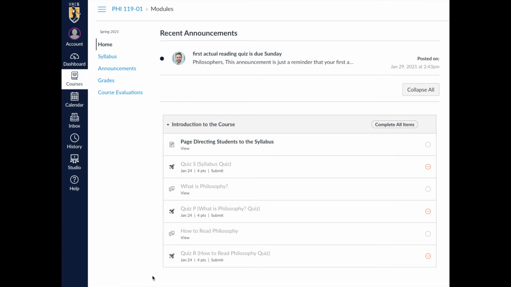Anyway, that first page is in black. That's because it's the only thing you can click on, right? You have to complete that page before you do Quiz S, which is the syllabus quiz, right? You have to do everything in order. I've designed the course that way, I'm structuring the course so that students get the information in the right order so that they don't get confused and they understand the prior material before the later material. That's how the course works because I'm good at designing courses.